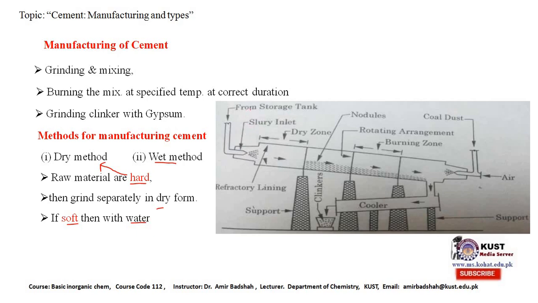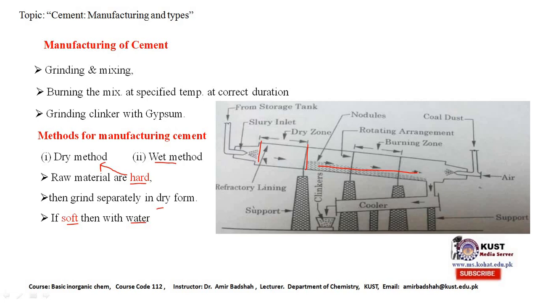When this mixture is mixed with water, it is called slurry. This slurry is introduced at this end, and on the other end, coal dust in the form of fire under the pressure of air is introduced from this side. So there are different regions. This region is called dry region, where the mixture gets dry, and then this is the burning zone of the rotary, where the materials present in the mixture react with each other.